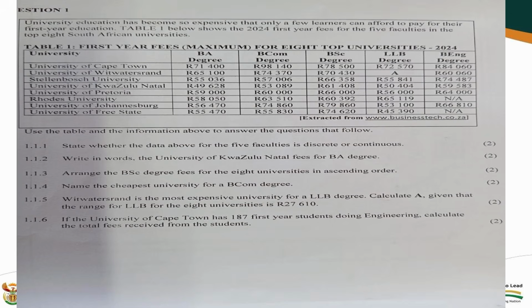Those BA degrees, BCom degrees, BSc degrees, LLB degrees, and B Ed degree. Now, the learners have been given the scenario that they should use. If you don't understand the scenario that is given, it will be so difficult for you to answer these questions.